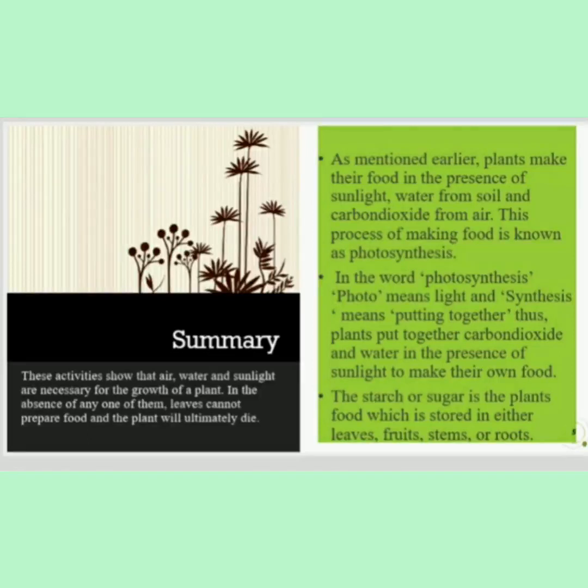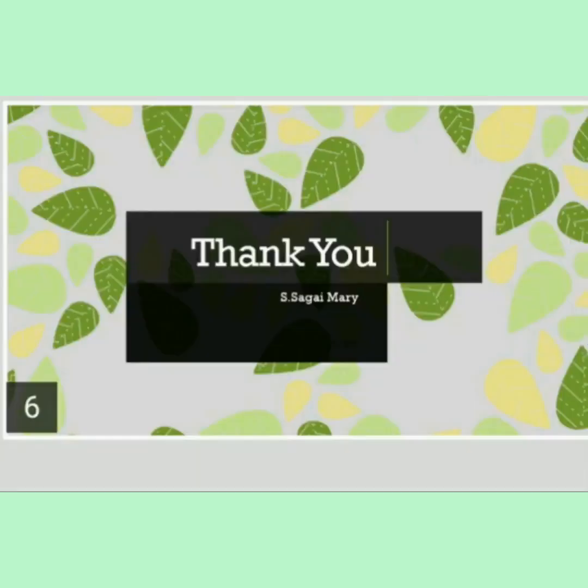So, photo means what? Light. Synthesis means putting together. So, photosynthesis. Plants put together what? Carbon dioxide, water, sunlight and all those things and make their own food. The starch or sugar in the plant food is stored in either leaves, fruits, stems or roots. That part of the plant, mainly fruits and vegetables, is where the excess starch is stored.